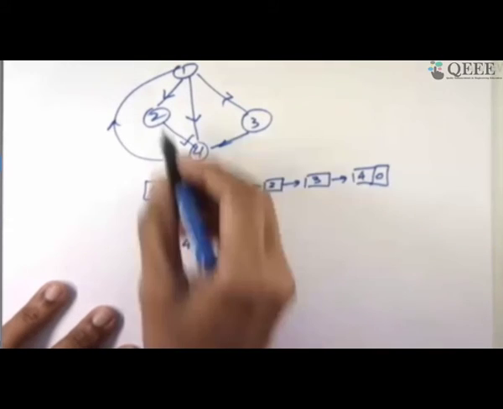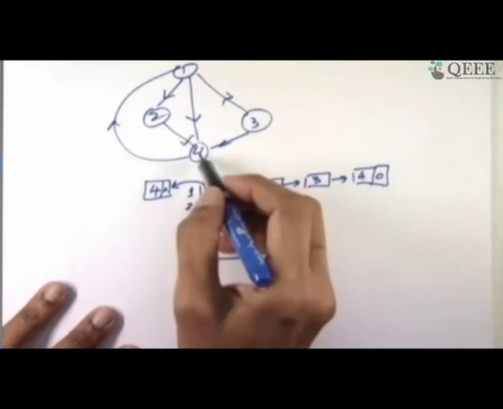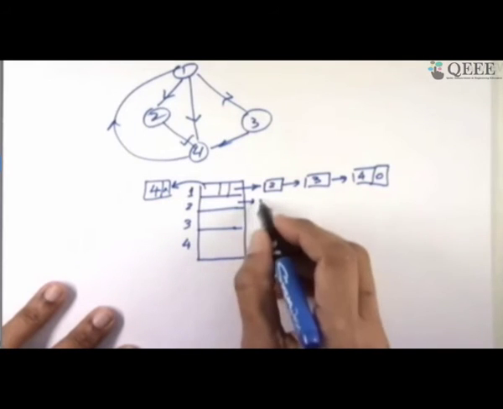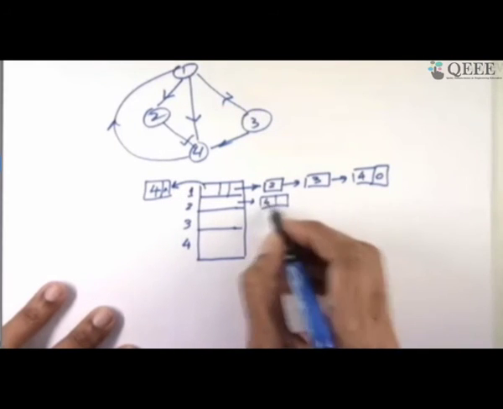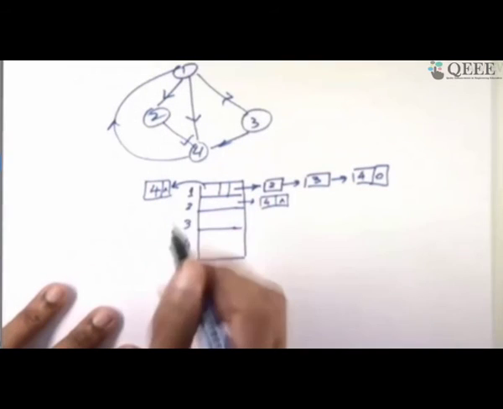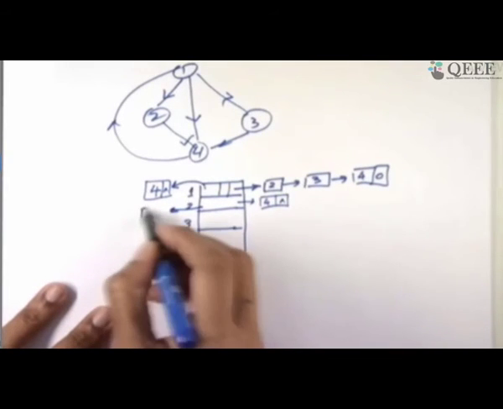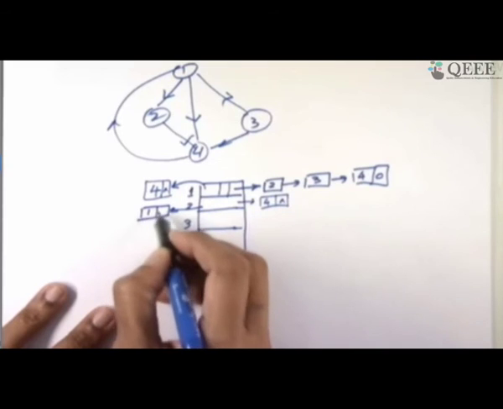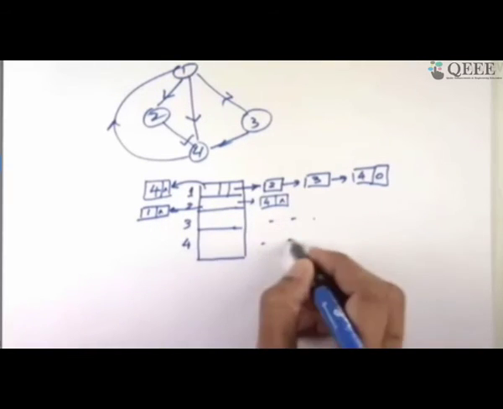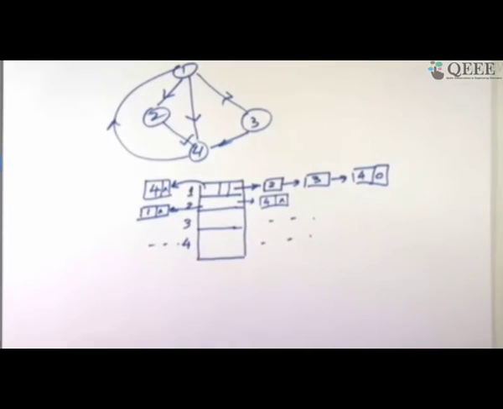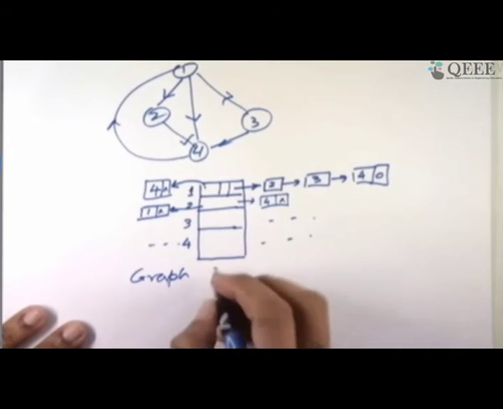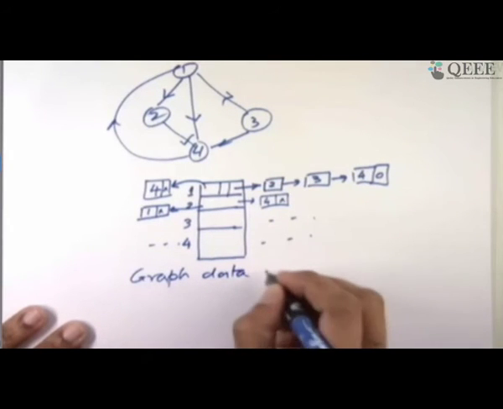Similarly, if I look at 2, 2 has a successor 4 and that's the only successor. So I'll put 4 on the right and this is the end of the list. 2 has one predecessor which is 1, so from 2 I can go to the predecessor 1 and close the list. Similarly, if you fill up all of this, you will see a graph data structure emerging in which we can tell whether an edge exists from one node to another by searching in this data structure. So this is my simple view of a graph data structure.